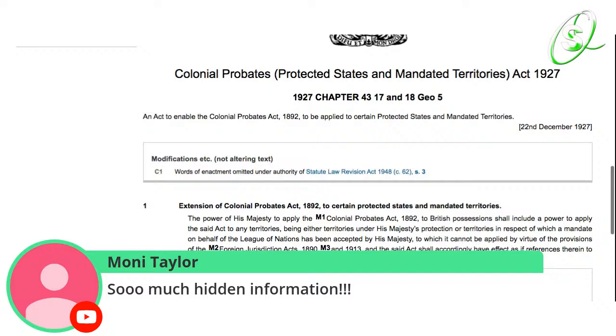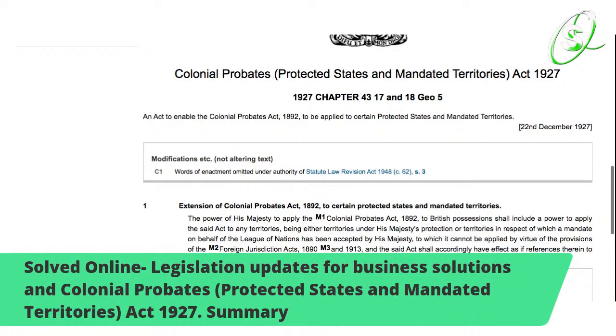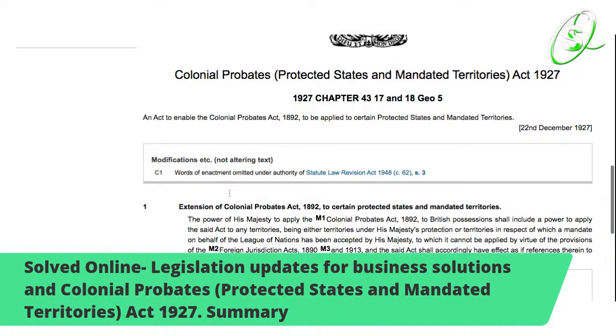It's not hidden, Monica. Like I say, you could go on legislation.gov.uk, and it's a public website. It's for public purposes, and you can all use it. You can publicize it over and over again, because it's a public website. It's a free publication, because the public has already paid for it, because this is for the public. So that's why you're able to use it.